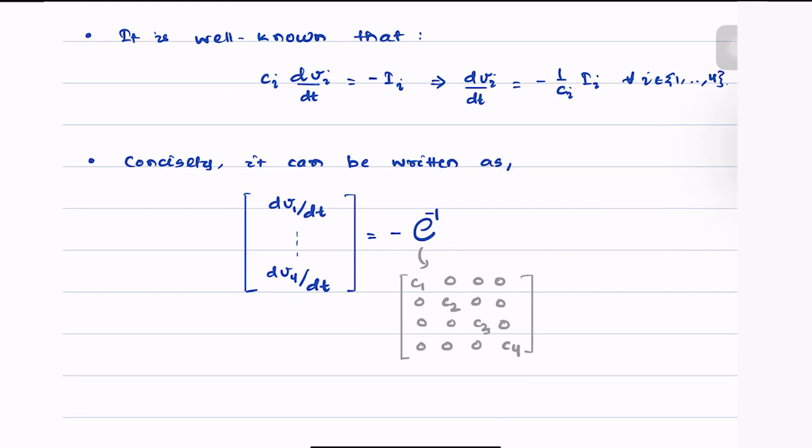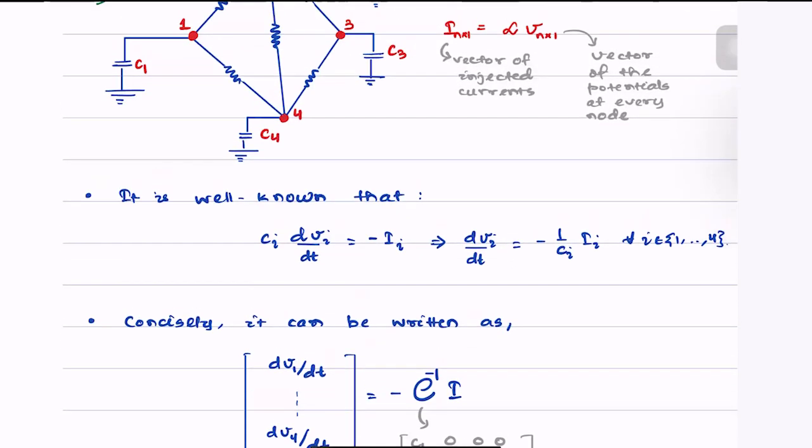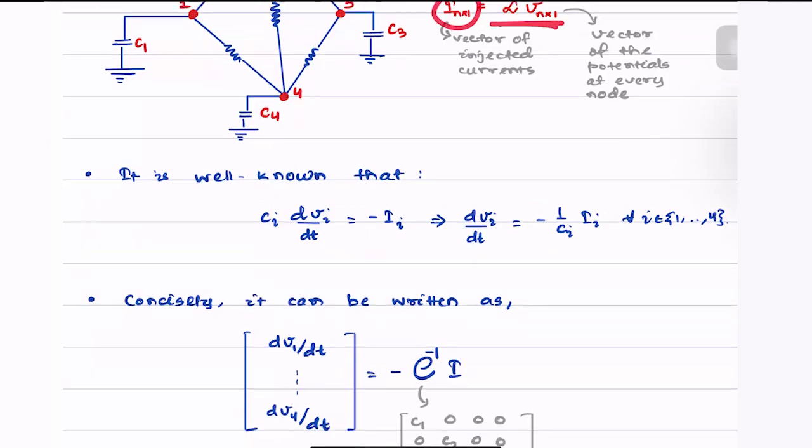And what does it get multiplied with? It gets multiplied with the current in the network, which is capital I. And what do we know from before? We know that capital I is L times V.